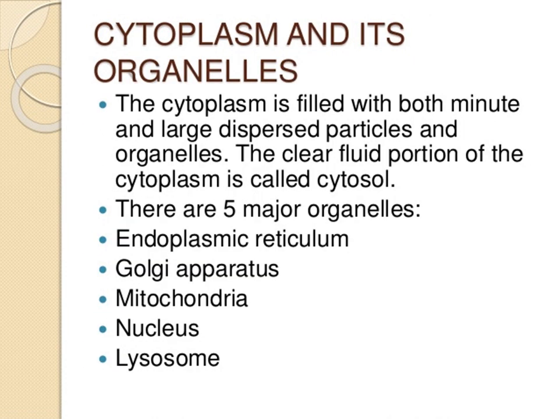Cytoplasm and its organelles. The cytoplasm is filled with both minute and large dispersed particles and organelles. The clear fluid portion of the cytoplasm is called cytosol. There are five major organelles: endoplasmic reticulum, Golgi apparatus, mitochondria, nucleus and lysosome.